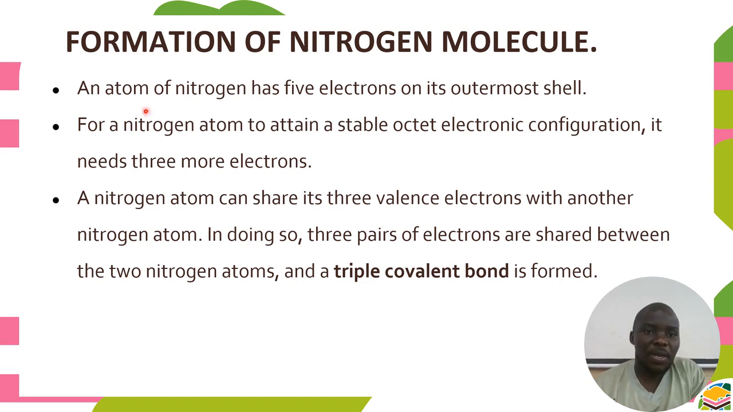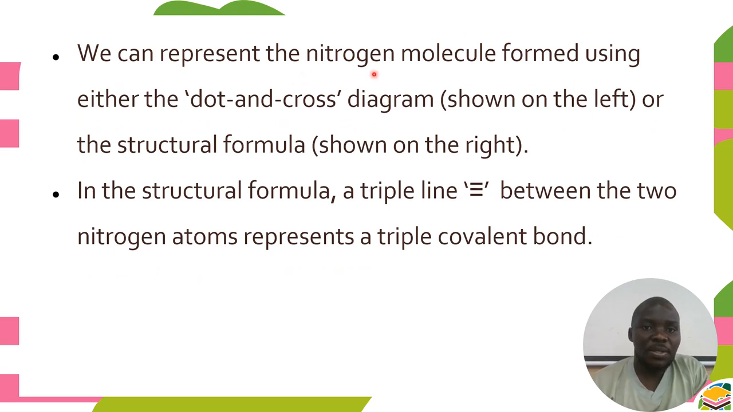Formation of nitrogen. An atom of nitrogen has 5 electrons in the outermost shell. For a nitrogen atom to attain a stable octet, we have already said that octet means the electron configuration of noble gases, it is supposed to gain 3 more electrons. So a nitrogen atom can share its 3 valence electrons with another nitrogen atom. In doing so, 3 pairs of electrons are shared between the 2 nitrogen atoms, and a triple covalent bond is formed. We can represent the nitrogen molecule formed using either the dot and cross diagram, or we can use triple lines.